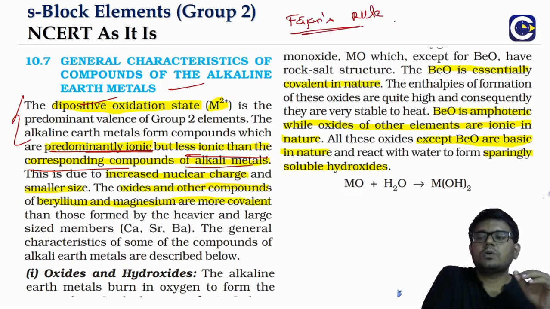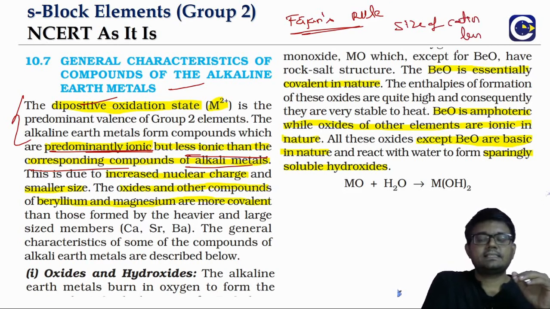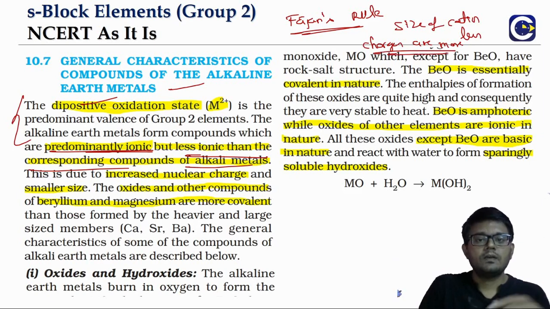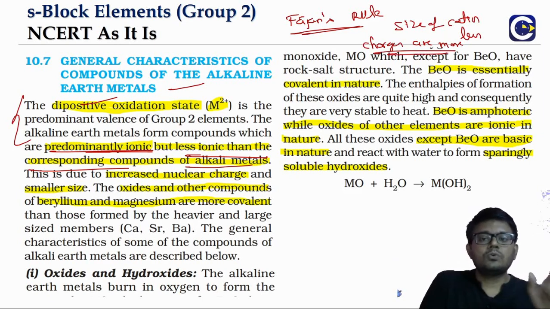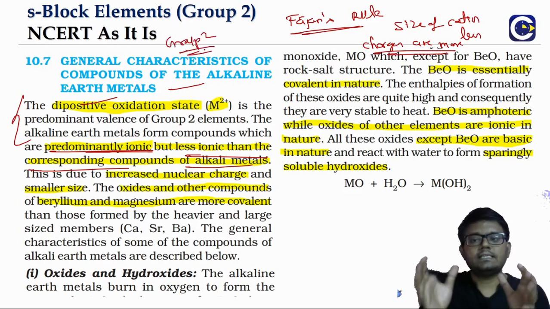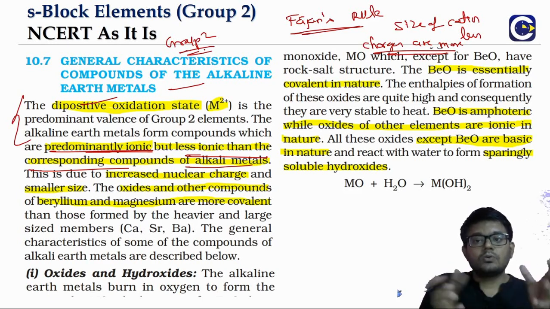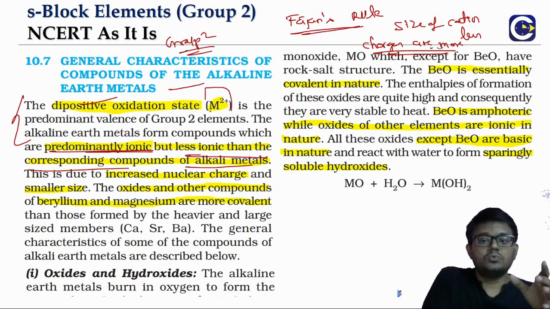So what is the Fajan's rule concept? If the size of the cation is less, or if the charges are more, these are the favorable conditions for covalent nature. So you see here, group 2 has a smaller size than group 1, and group 2 has more charge because it is 2.